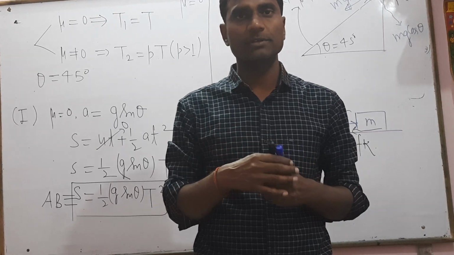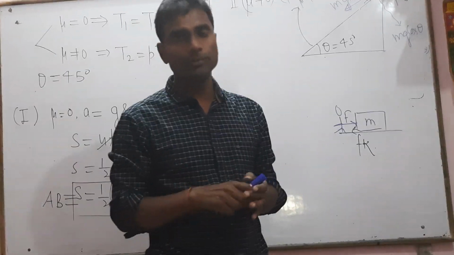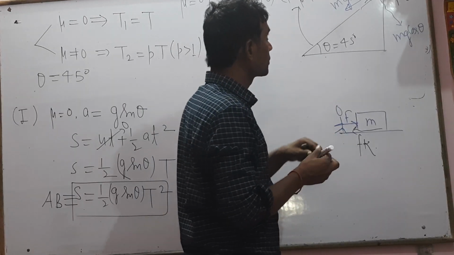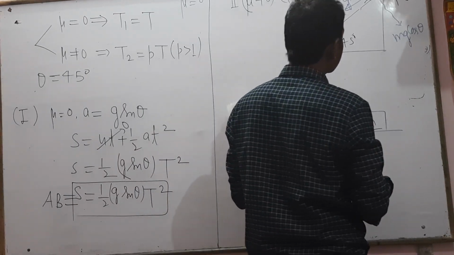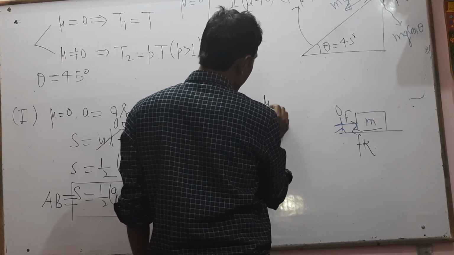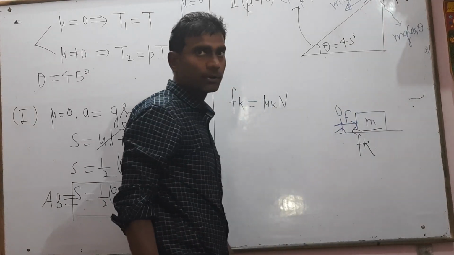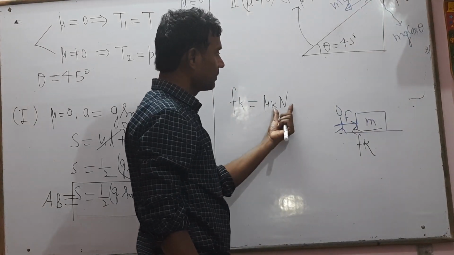Fs max will be fixed, which is equal to mu s into N, but kinetic friction will be equal to mu k into N. So in this portion, that will be the Fk. Fk equals mu k into N, because this body will move in the downward direction, so kinetic friction will act.